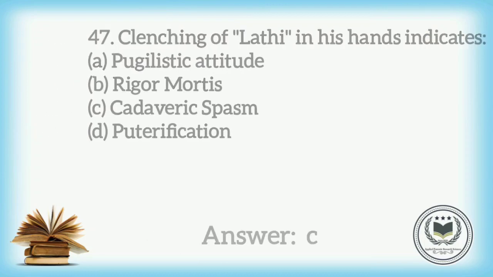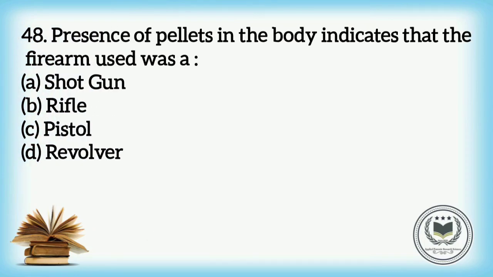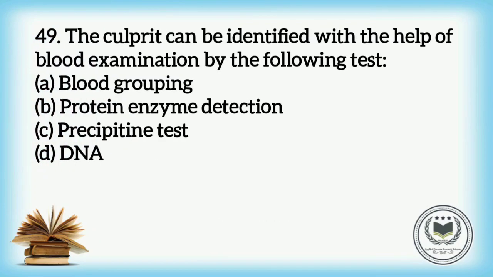Cadaveric Spasm. Question number 48. Presence of pellets in the body indicates that the firearm used was a: option A, Shotgun; option B, Rifle; option C, Pistol; and option D, Revolver. And the answer is option A, Shotgun. Question number 49.